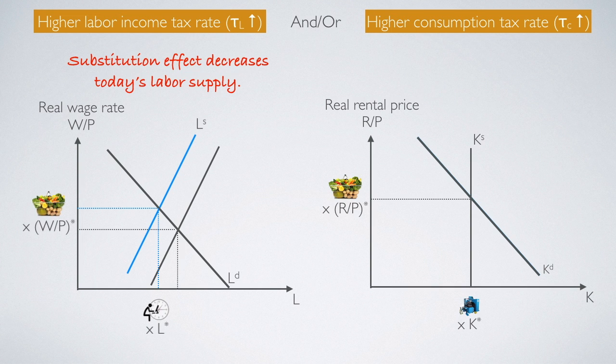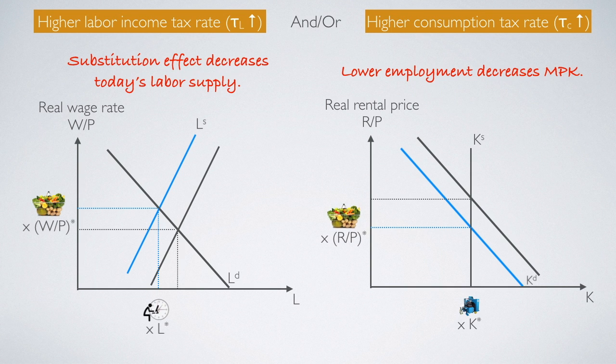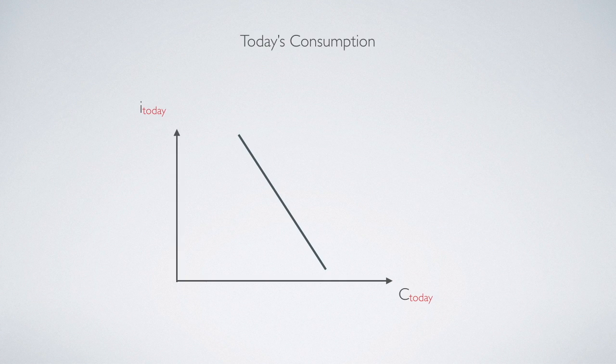Therefore, the equilibrium real wage rate will increase and the equilibrium employment would decrease. And with the decrease of labor employment, it would lower the marginal productivity of capital, which would decrease the capital demand and decrease the real rental price in equilibrium. As to consumption today, remember, if the tax rate is higher, then the consumer would decide to substitute away today's consumption with today's leisure. So today's consumption will decrease.